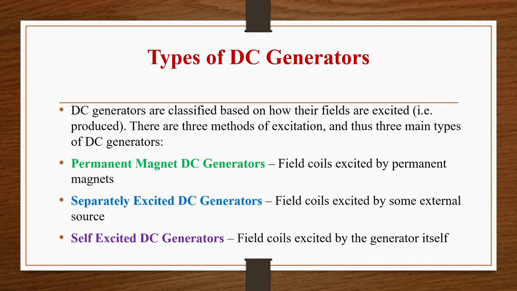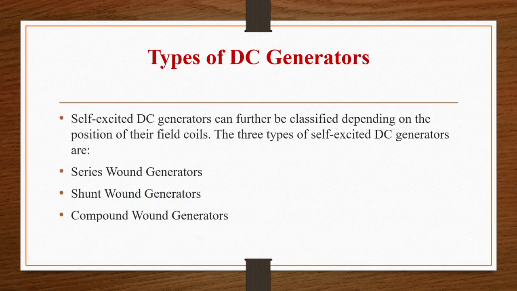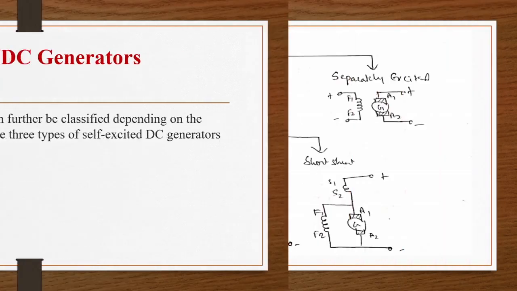Permanent magnet DC generators are those whose field windings are excited by permanent magnets. Separately excited generators are those whose field coils are excited by some external source. And self-excited DC generators are those whose field coils are excited by the generator itself. Self-excited generators are again classified depending upon how the shunt field and series field windings are connected, or how the field winding and armature winding are connected to each other. They are classified into three types: series, shunt, and compound.